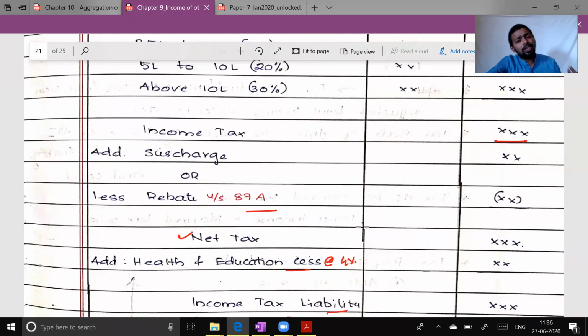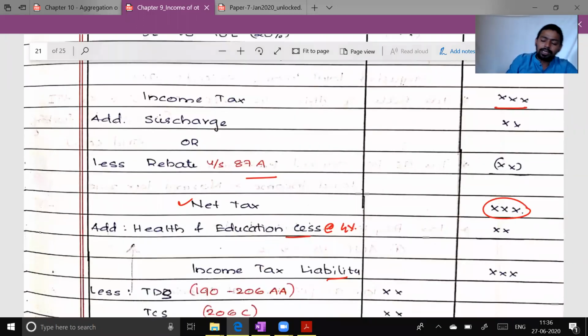This will be added only for rich people who are earning a very good amount of income in India. And people who are earning 5 lakh rupees or less than 5 lakh rupees will claim a rebate under section 87A. And this rebate is up to 12,500 rupees or tax liability, whichever is lower.